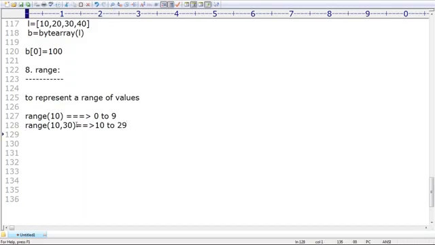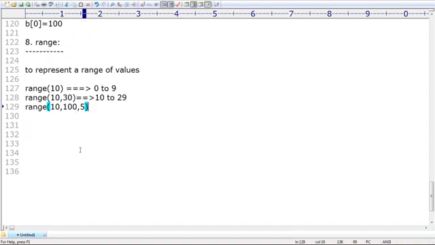Sir, 10 to 100 I want, but not in sequence. Every time increment by 5. First 10, next 15, after that 20, next 25, 30, 35, 40, like this. Please guide. 10 to 100, and every time I want to increment by 5.